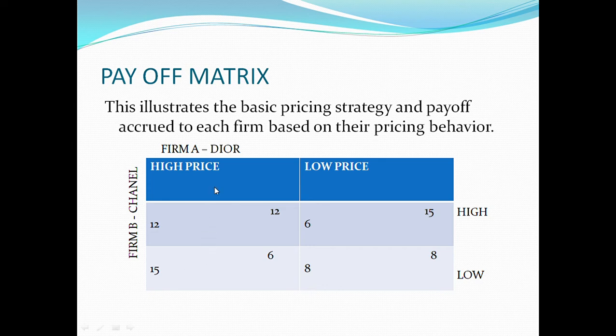If firm A decides to charge a higher price and firm B decides to charge a lower price, firm B earns more, which is 15, compared to 6, which firm A will be earning. Then if firm A decides to charge a lower price and firm B decides to charge a lower price, both of them will be earning lower profits compared to when they both charge high prices, which is 12, 12. However, the best strategy for both of them to employ is to collude at higher prices or at lower prices where they earn equal profits.